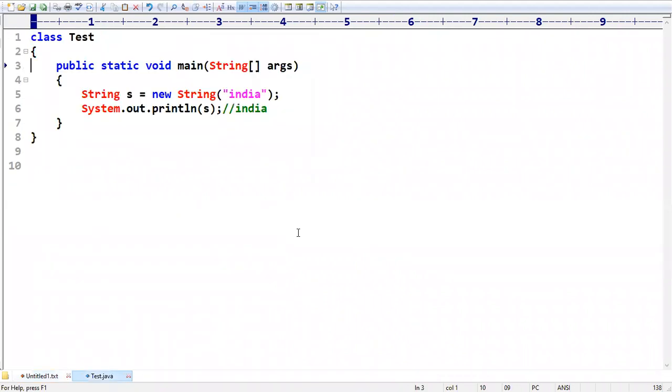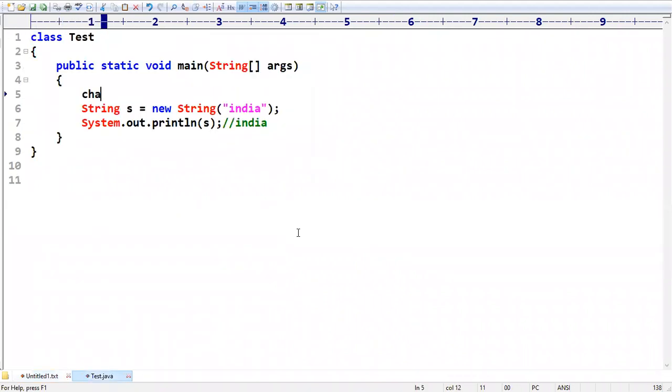Let me have an example. I have a character array. I'm not creating any memory directly, I'm going to initialize the character array directly. You know very well, every character is enclosed within single quotation. Let me take the characters as WELCOME. With this I want to create a string object.